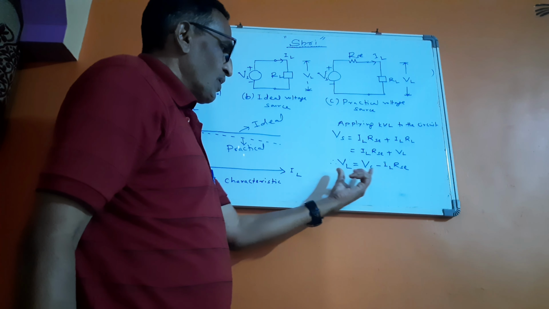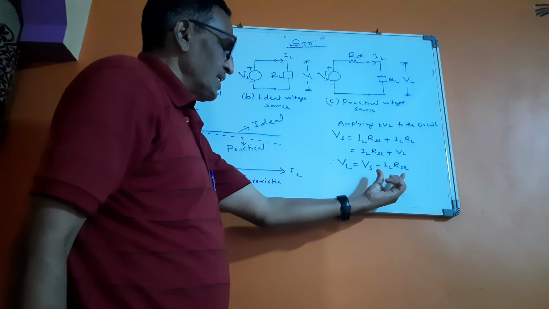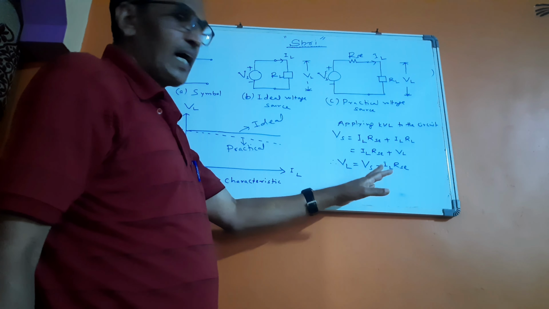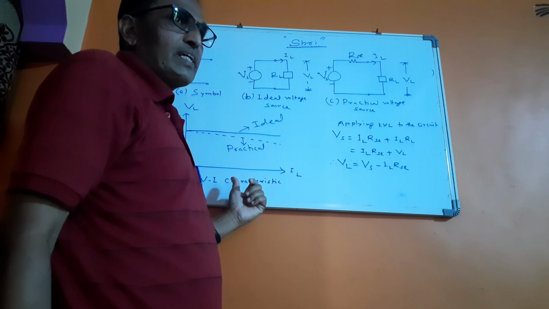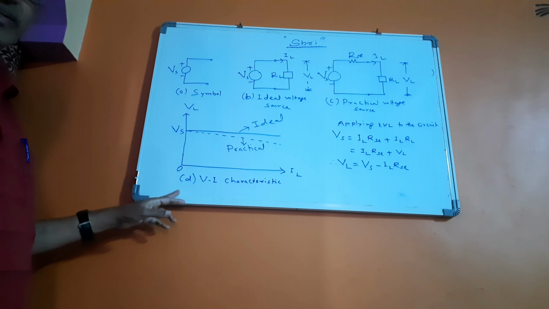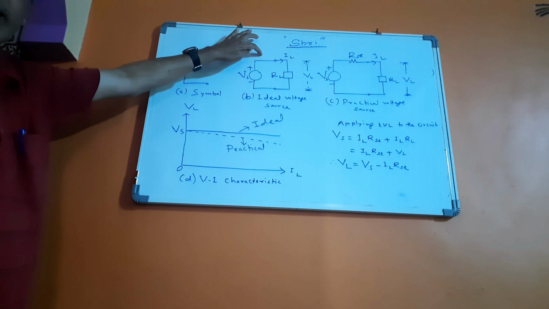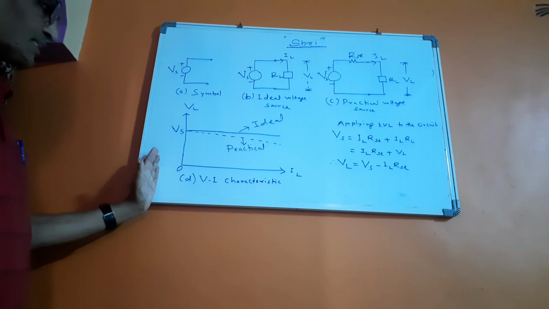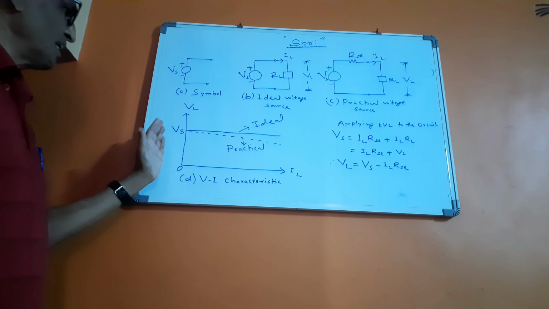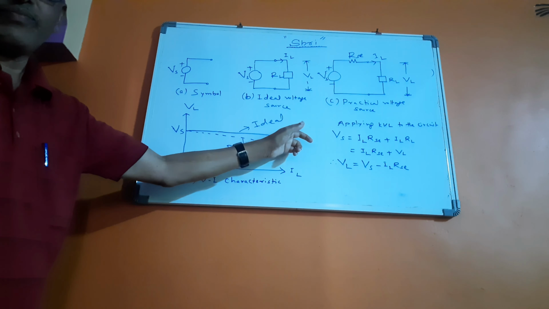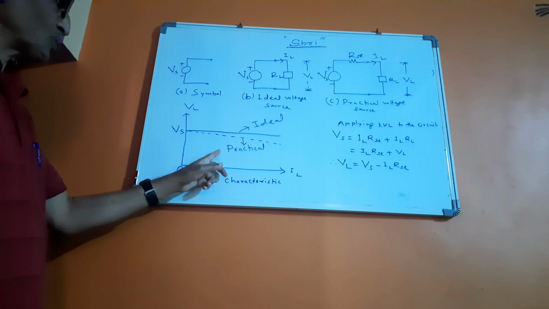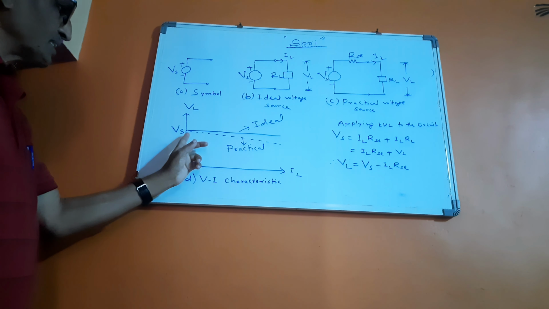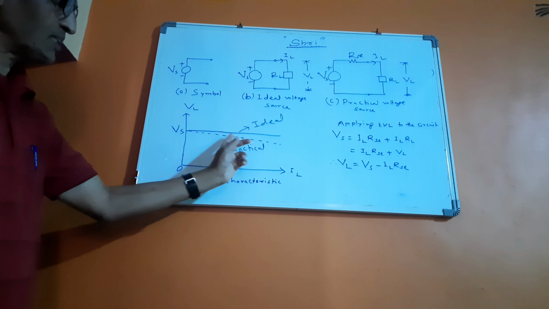And because of RSC, the VL appearing is not constant, it is reducing as IL increases, and that is clear from the VI characteristics shown in figure D. For the ideal voltage source, since there is no internal resistance in series with the voltage source, even though IL is increasing continuously, VL is equal to Vs all the time. Whereas for the practical source, because of RSC, as IL is increasing, VL is reducing from the value Vs. So it is shown by a dotted line.